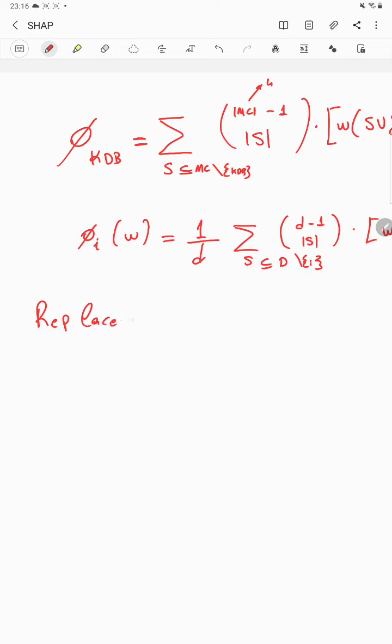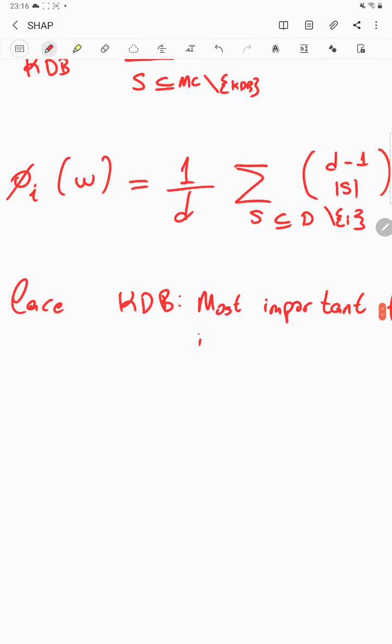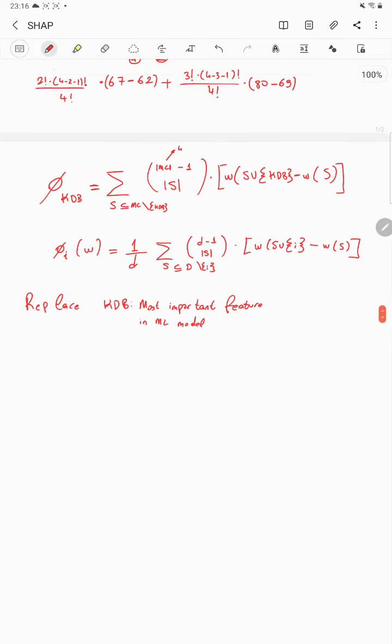Replace Kevin De Bruyne with the most important feature, or one of the features, let's say the most important feature in the machine learning model, and replace all other players with features.